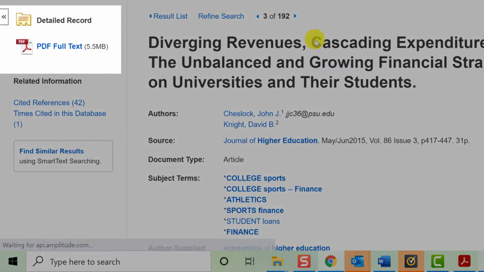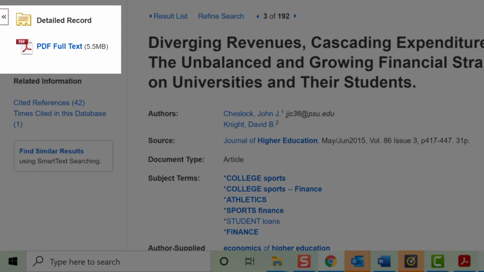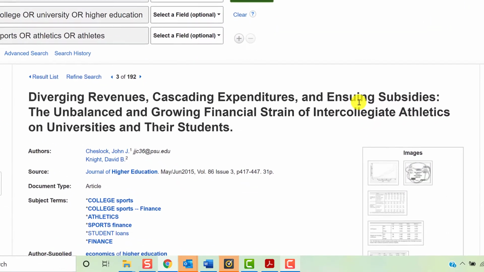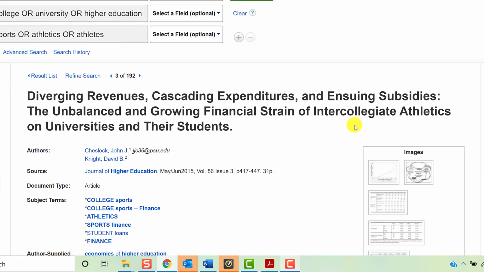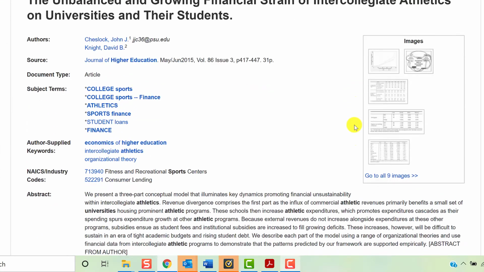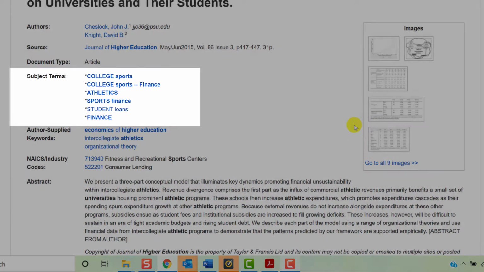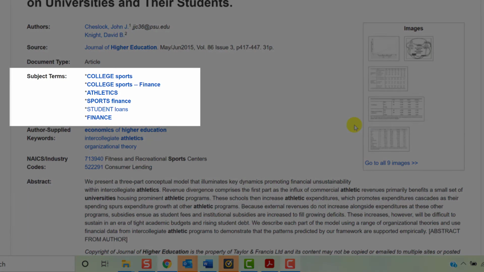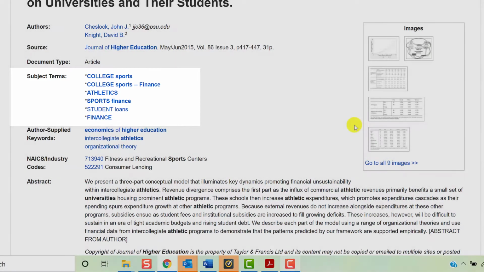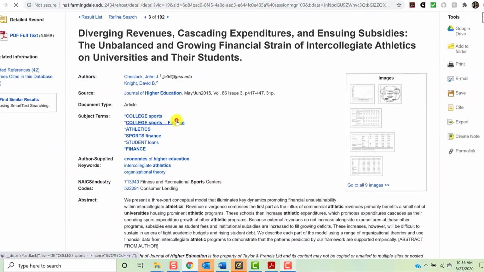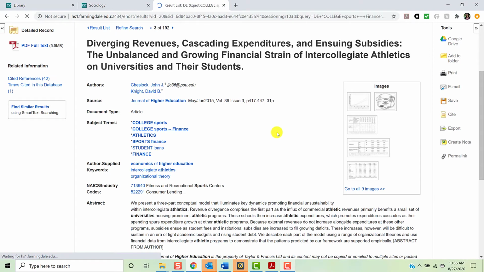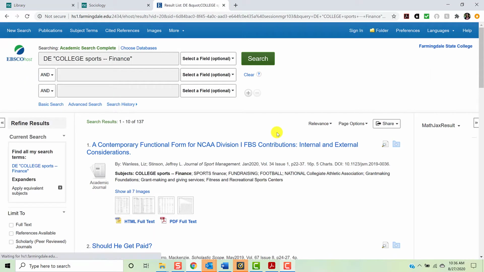On the left-hand side of the screen, you will see your options for accessing the article. In the center of the page, you will see more information about the article. This can be particularly helpful for a number of reasons. First, the database provides the terms under which the article has been indexed. We can click these linked terms to see all of the materials in the database organized under each individual term. Or we can use these terms to conduct a new, more targeted search.